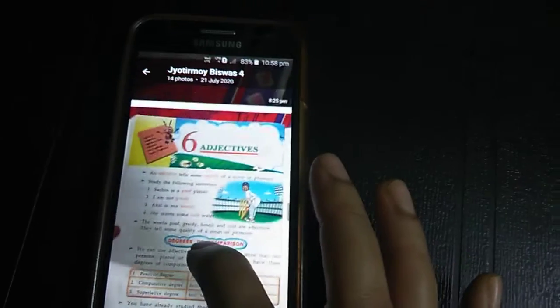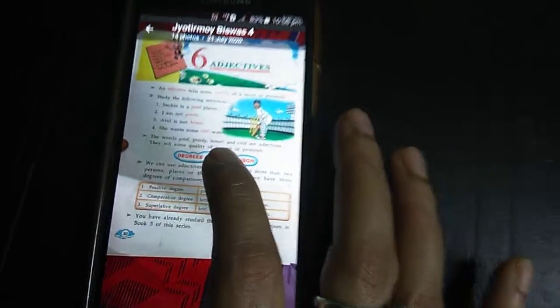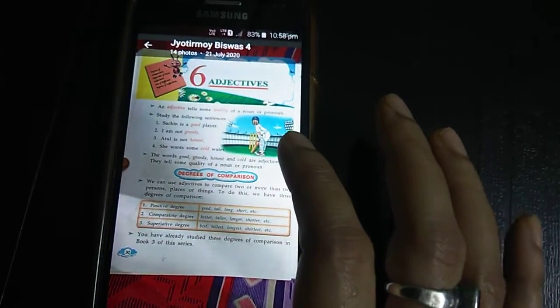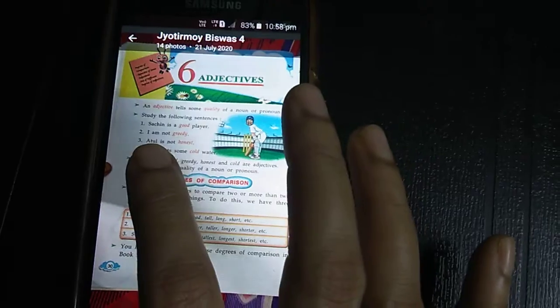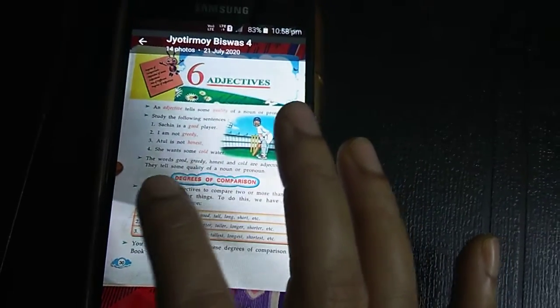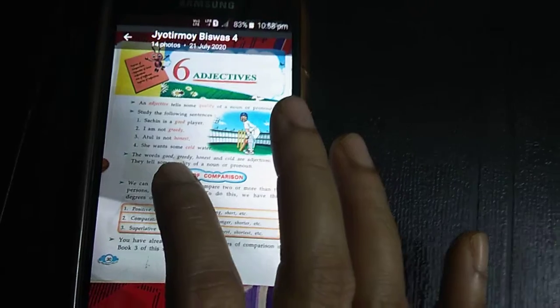An adjective tells some quality of a noun or pronoun. Study the following sentences. Now see, an adjective tells the quality of a noun or pronoun. Sachin is a good player. I am not greedy. Atul is not honest. She wants some cold water.